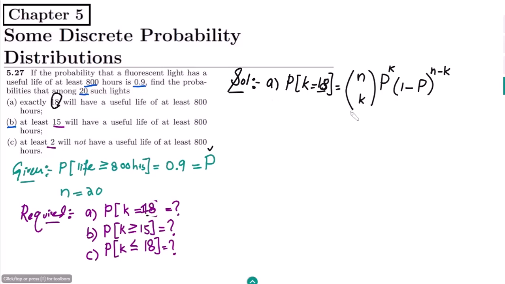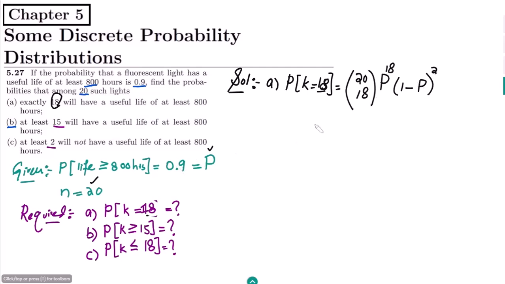So let me write 18 here, and the value of n is 20, and it would be 20 minus 18, which is 2.